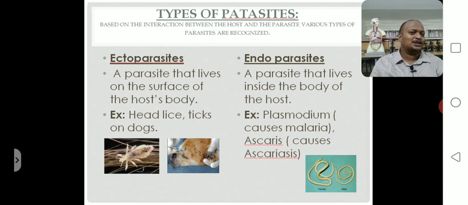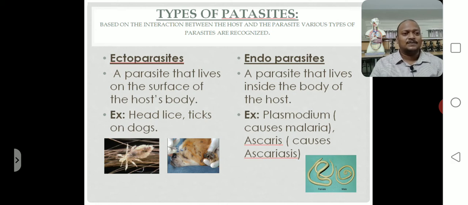So now tell me, what are ectoparasites and what are endoparasites? Ectoparasite means a parasite that lives on the surface of the host body. For example, head lice, and ticks on dogs. In the hair there are small lice, black insects related to Phylum Arthropoda.